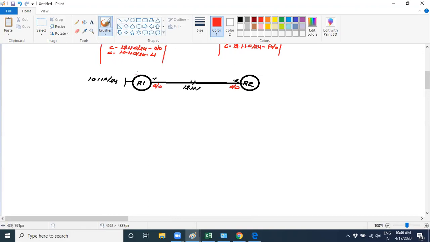Now I just enable EIGRP 1 over here and EIGRP 1 over here. What happened? I just enabled the EIGRP process on these interfaces. So first they start sharing the hello message with each other.